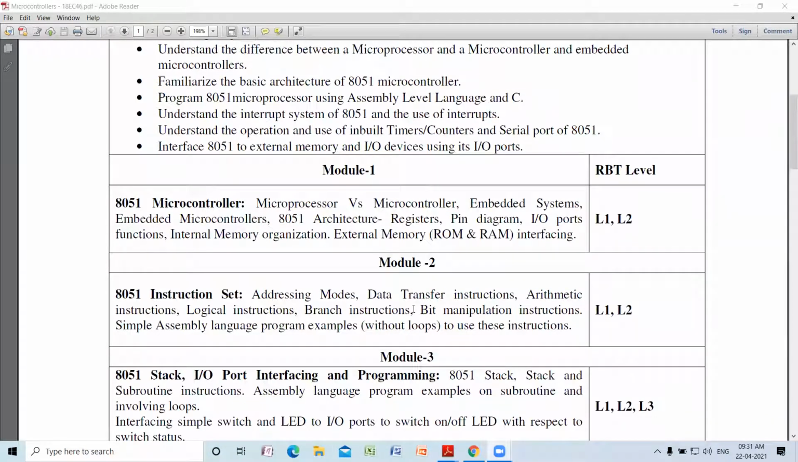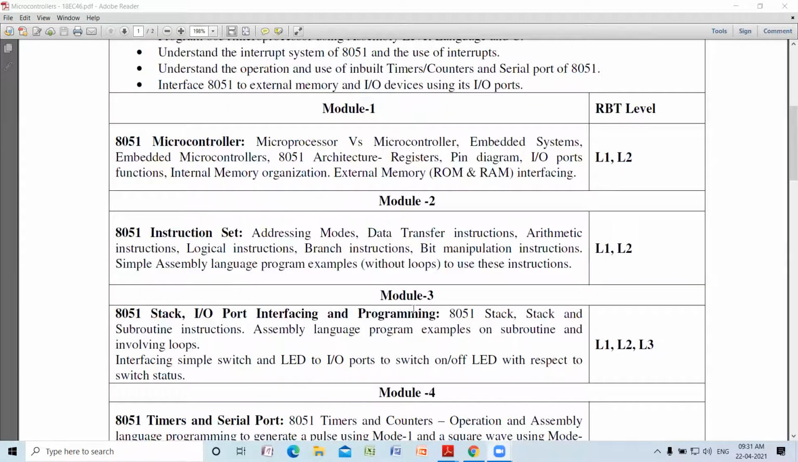So having said this, the last part of the module covers the interfacing part, external memory interfacing. Module 2 and 3 are very important two modules which teach you programming. It starts with the addressing modes. What do you mean by an addressing mode? What are the various instructions present in 8051? Instructions are broadly classified into 5 groups. I repeat, instructions are broadly classified into 5 groups.